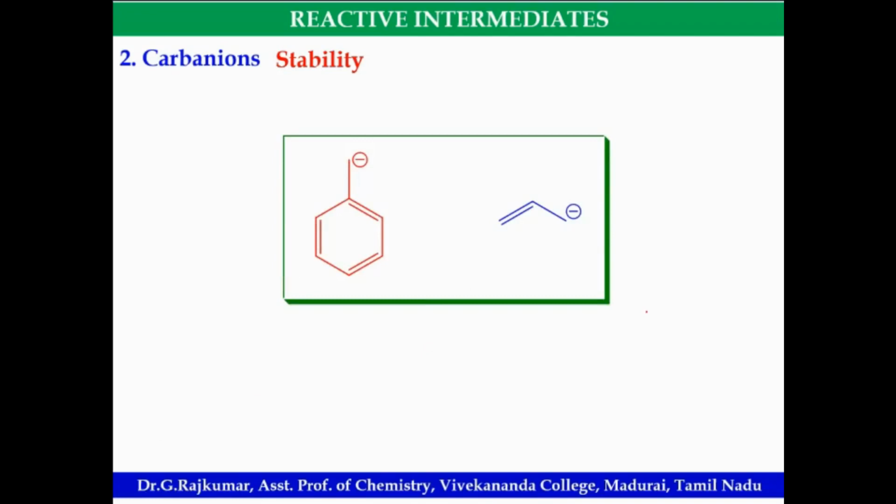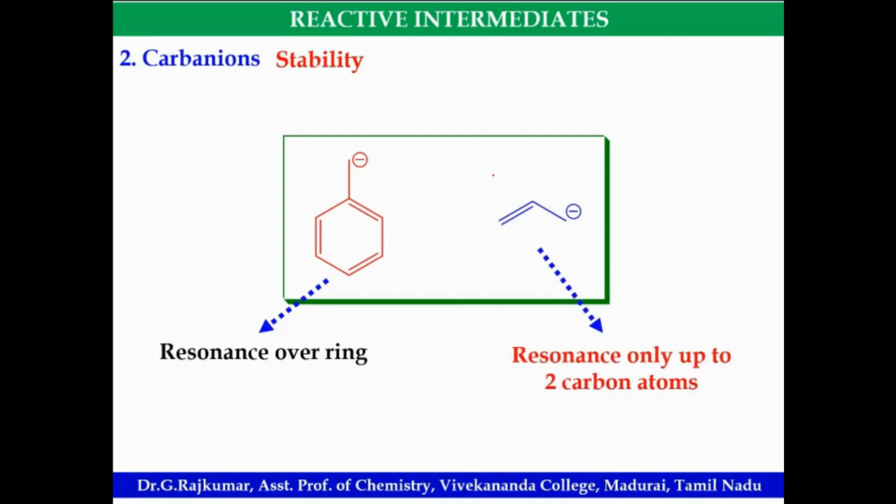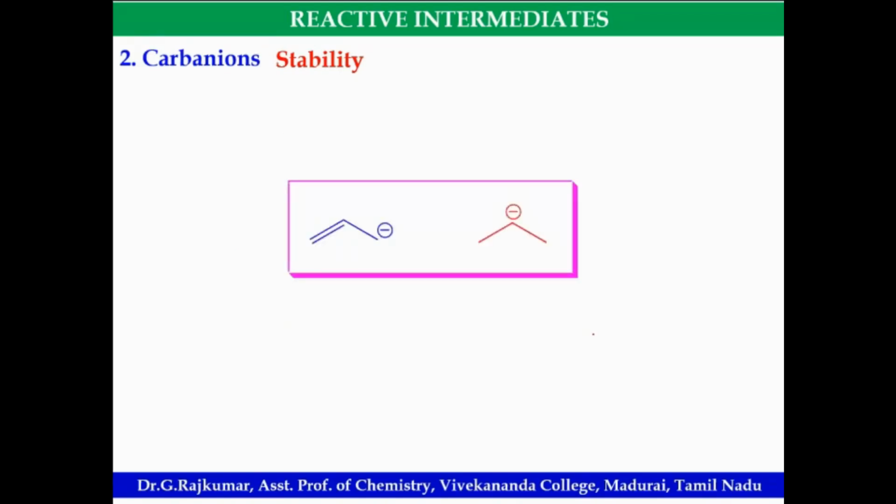Look at this stability: which is more stable, benzyl carbanion or allyl carbanion? This is a resonance over the ring. Here resonance can take place only up to 2 carbon atoms. Hence this is more stable. Compare the stability of these two.